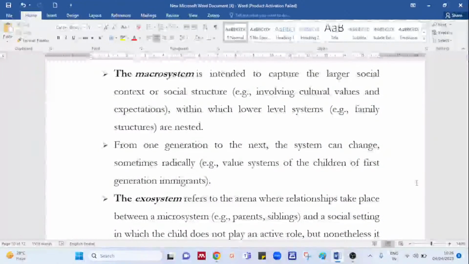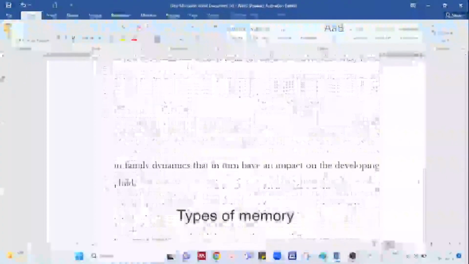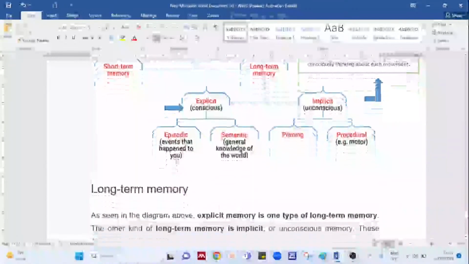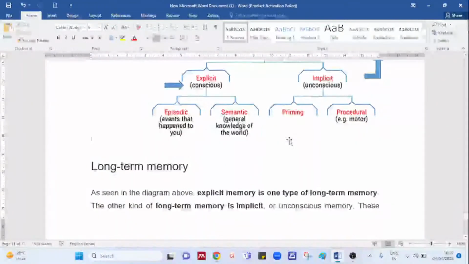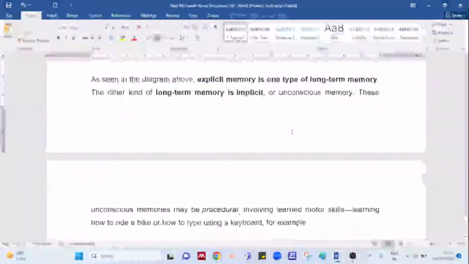So as I said, we have studied 2 topics today. One was ecological system theory, where we studied microsystem, mesosystem, exosystem, macrosystem, and chronosystem. Then we went for memory, that is divided into 2 parts, short term and long term. In short term, we do not have any bifurcation. Long term memory is explicit and implicit. Explicit memory talks about your episodic experiences or semantic knowledge. Implicit has priming, which talks about specific exposure, and procedural, which talks about your skills. So that's what we have done today.